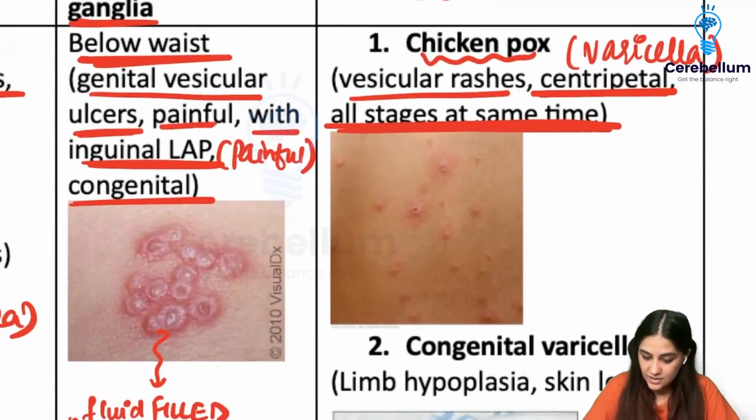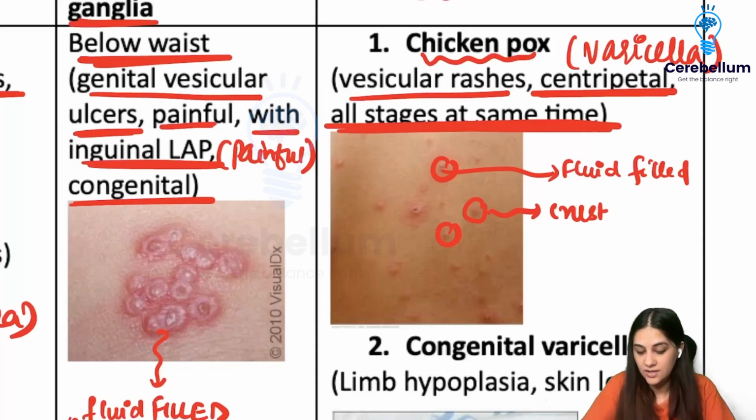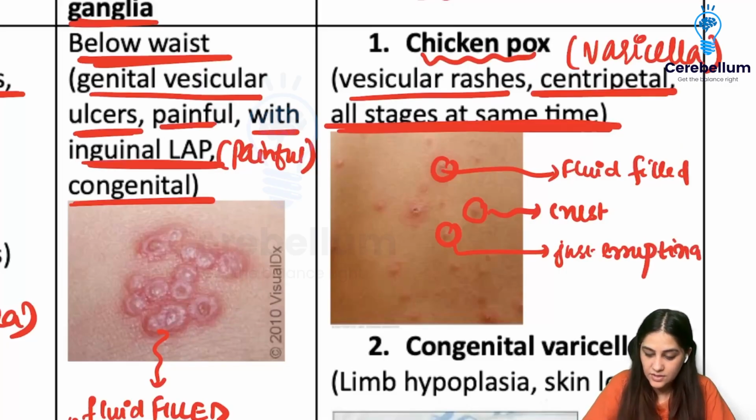That means of the rashes that you have, some of them can be fluid-filled, some of them may be crusting, so crusts are formed, and some of them are just erupting. So these are different stages of the rash, and all of them can happen at the same time.